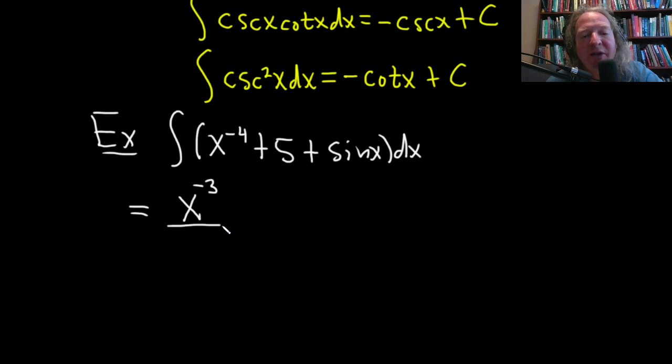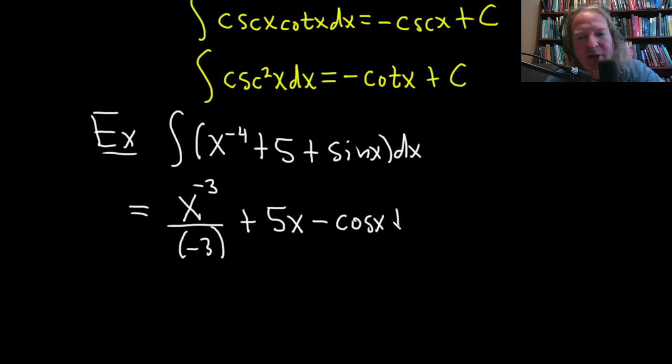And then you divide by the negative 3. Okay? Plus, you have a number by itself, just tack on an x. Trig function. What's a function whose derivative is sine? Well, the derivative of cosine is negative sine, so this is going to be negative cosine x, and then plus our constant of integration, capital C.